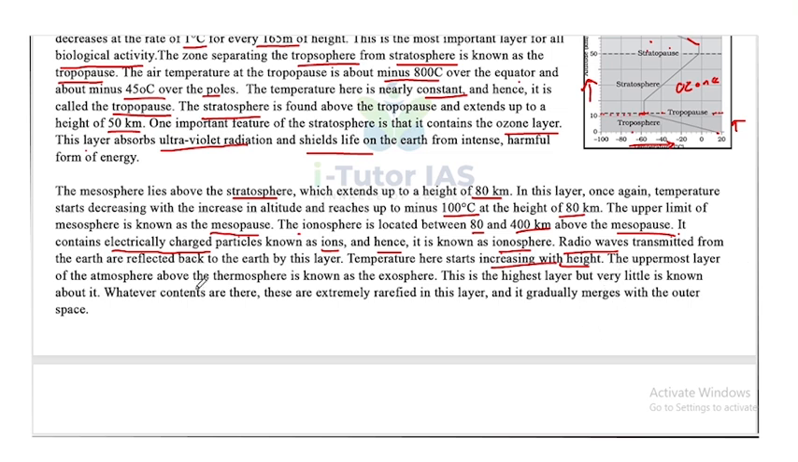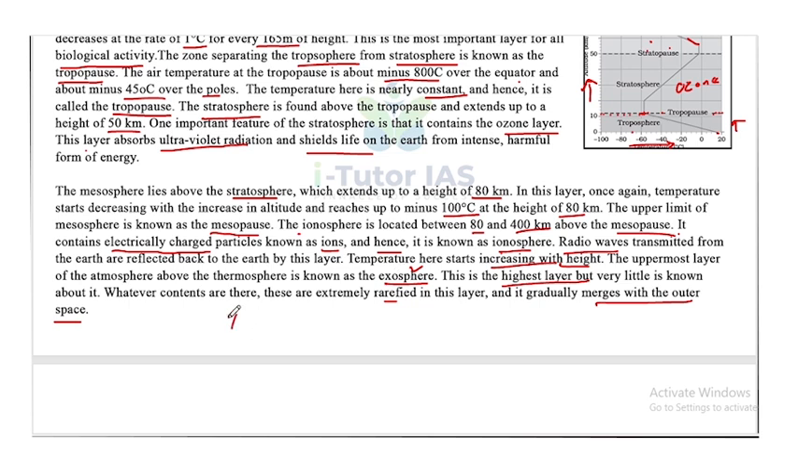The uppermost layer of atmosphere above the thermosphere is known as exosphere. This is the highest layer, but very little is known about it. Whatever contents are there are extremely rarefied in this layer, and it gradually merges with the outer space. So that is the uppermost layer, exosphere.